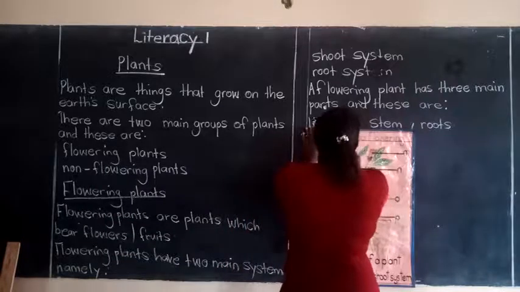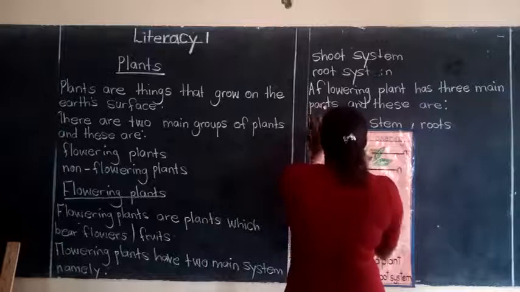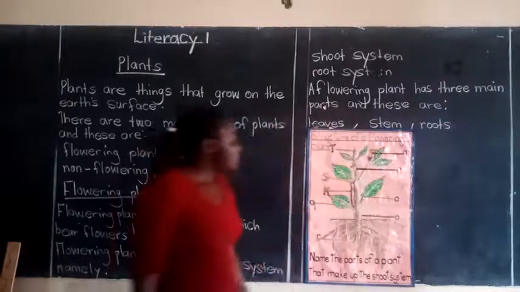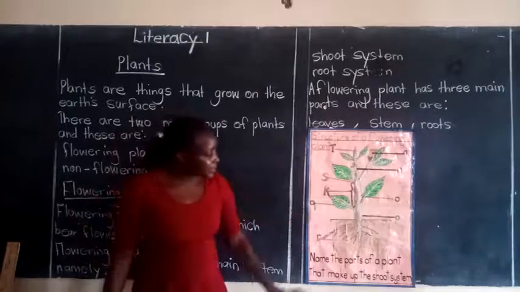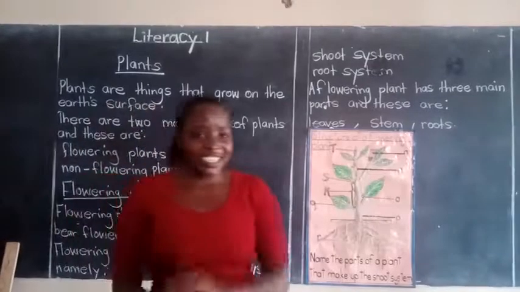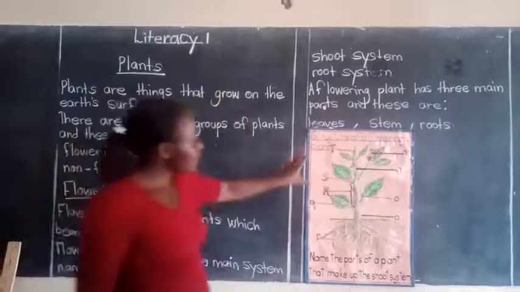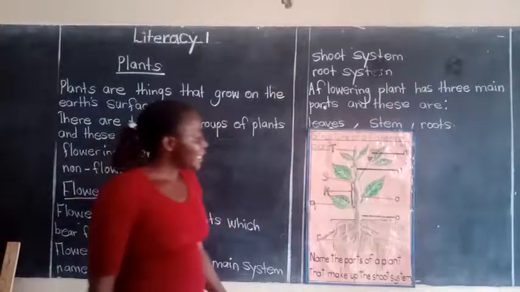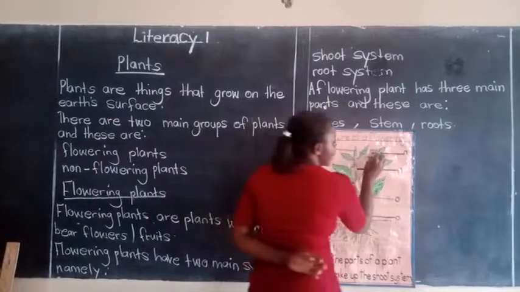So our chart here is showing us the different parts of the flowering plant. When you look at this plant here, it is so beautiful and so nice, and there are different parts shown here. Who can name us the first part here?